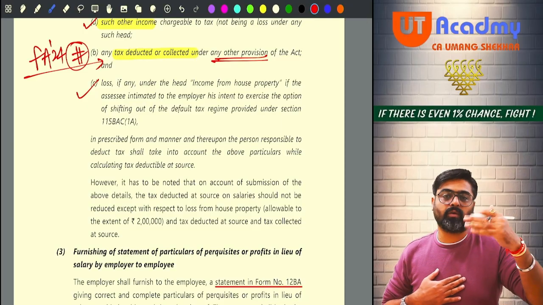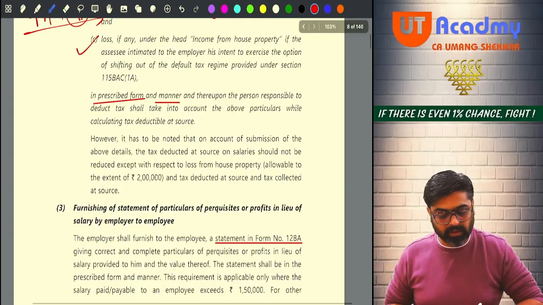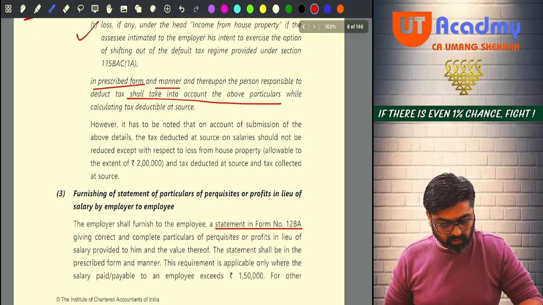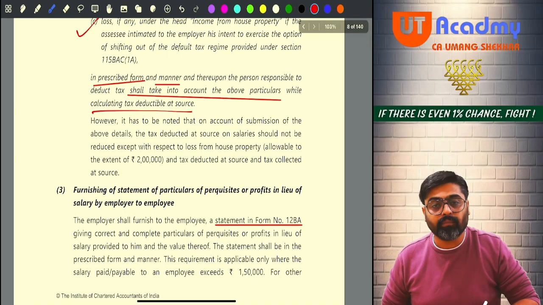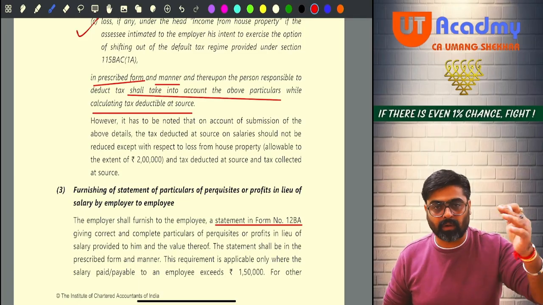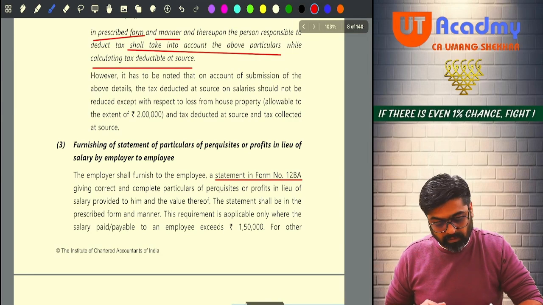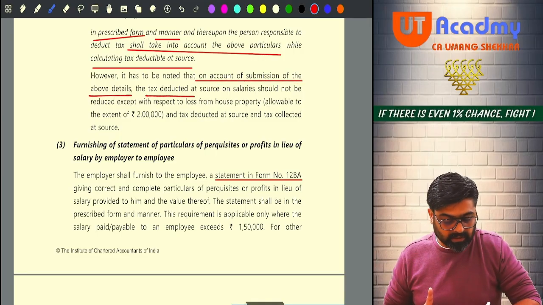Now these details you are going to give to your employer in the prescribed form and manner, and thereupon the person responsible to deduct tax shall take into account the above particulars, meaning your employer will take the above particulars into account while calculating the total income and tax deductible from your salary. However, it has to be noted that on account of submission of the above details, the tax deducted at source on salary should not be reduced.